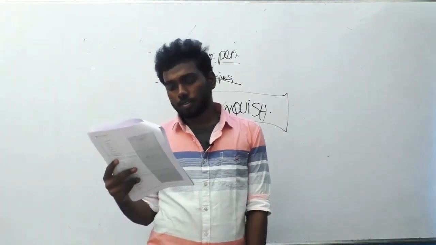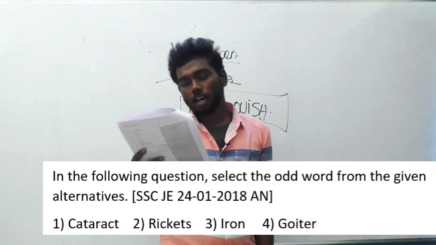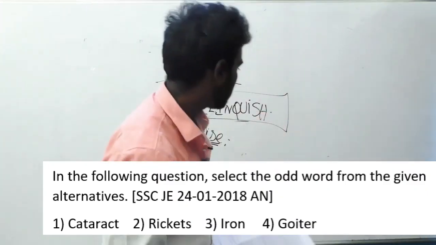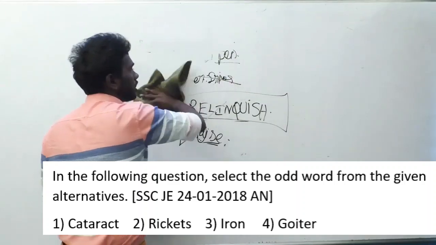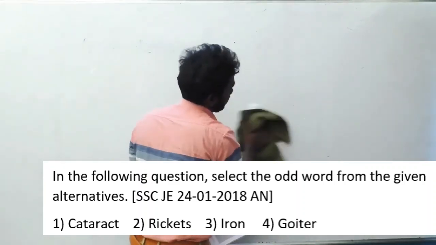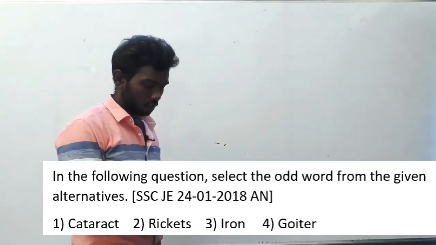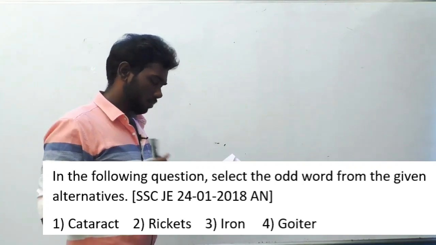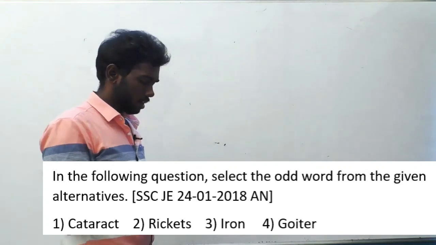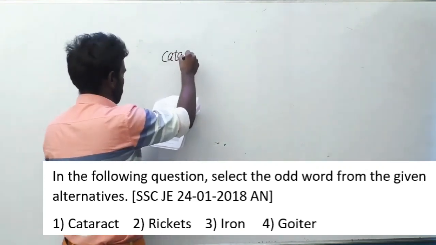Let's go to the next question. 177. In the following question, select the odd word from the given alternatives. And this is a good question, I think. You have to know the meaning of the words to solve this question, otherwise it is difficult for you to solve. This question is asked in SSC JEE 24th January 2018. From these options you have to find the odd word out.